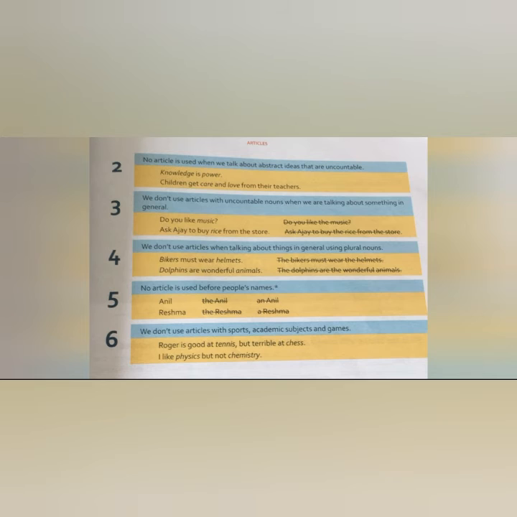The second point is given on page number 45 of our textbook. Second point says, no article is used when we talk about abstract ideas that are uncountable. Abstract, you know it. Do you remember? Abstract nouns we have already read about. Abstract nouns means those nouns which can only be felt.